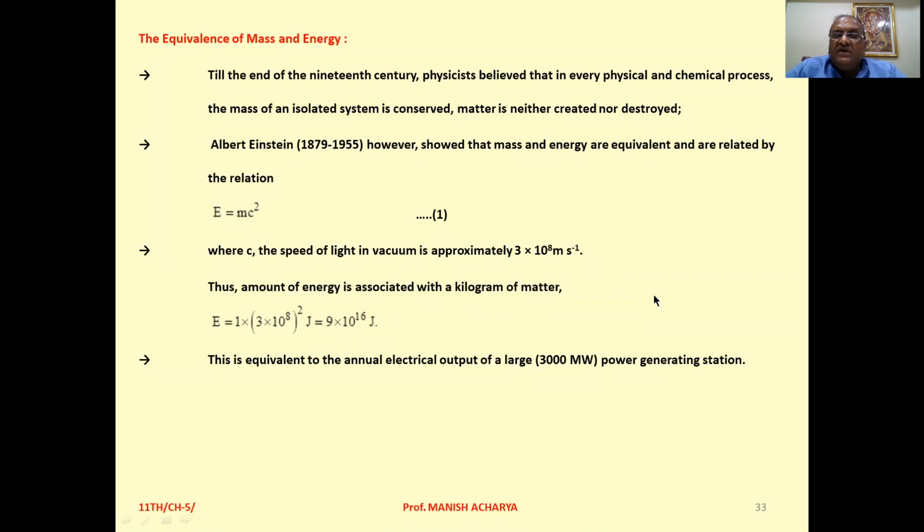Suppose we consider 1 kilogram mass which converts into energy, then the energy released will be 1 into c², so 3 into 10 raised to 8 whole square, so 9 into 10 raised to 16 joule. This much amount of energy will be released in this particular process, and this is a tremendously large amount of energy. Clear to all of you?